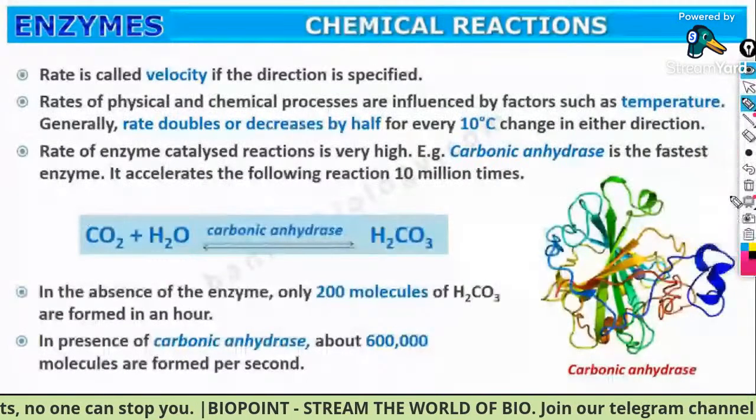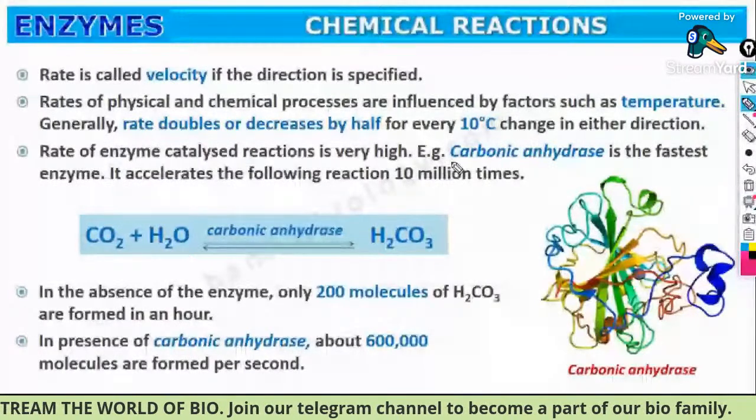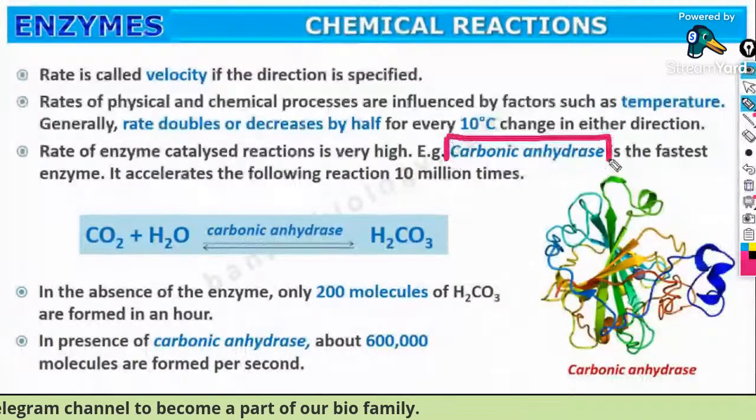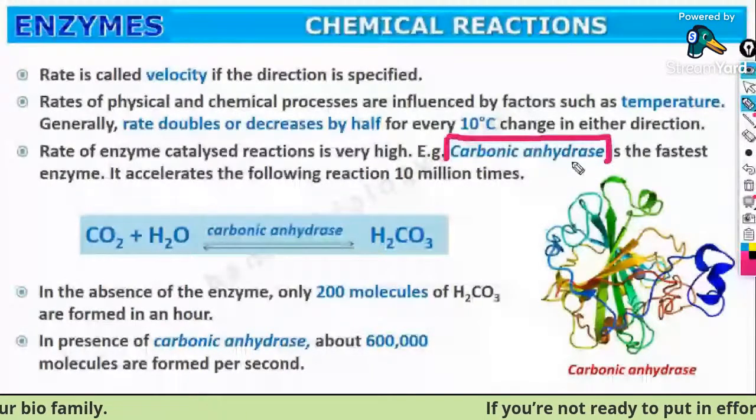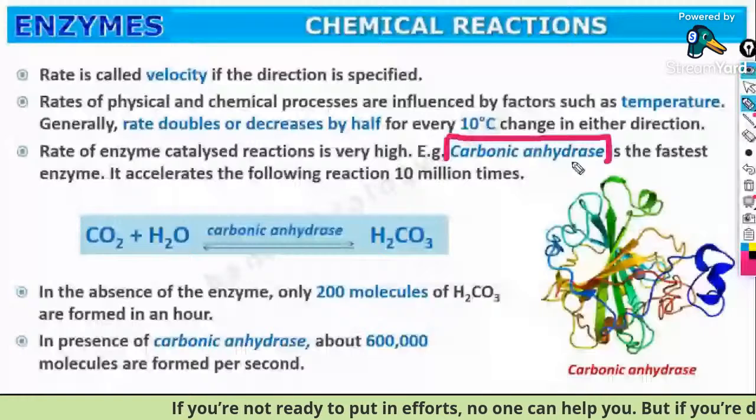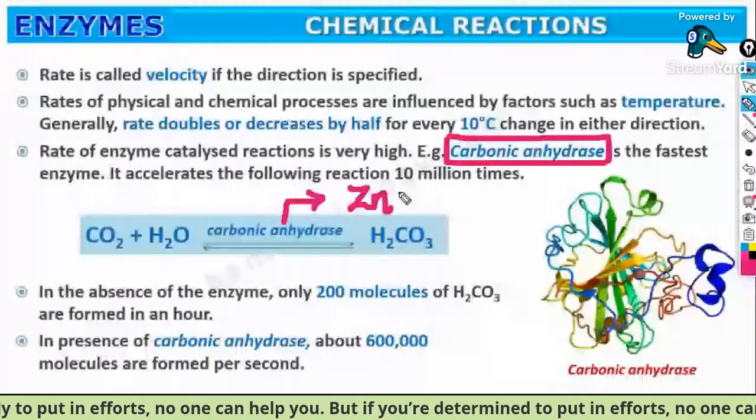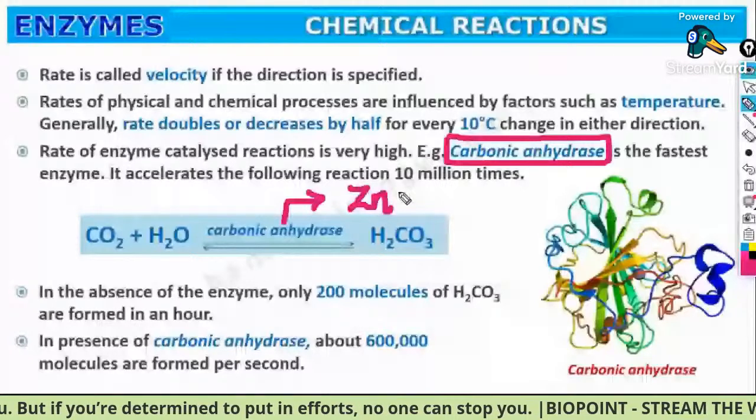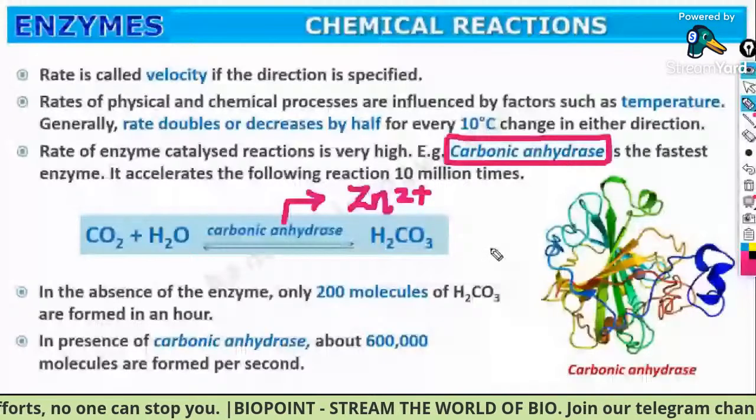Carbonic anhydrase is the fastest enzyme. You will learn in your chapter respiration, that is breathing and exchange of gases in human physiology, about this carbonic anhydrase. So guys, carbonic anhydrase is the fastest enzyme known, and you have to identify that it is activated with the help of an element, that is the Zn2+ ion. Zn2+ is a metal present in carbonic anhydrase. Clear everybody?